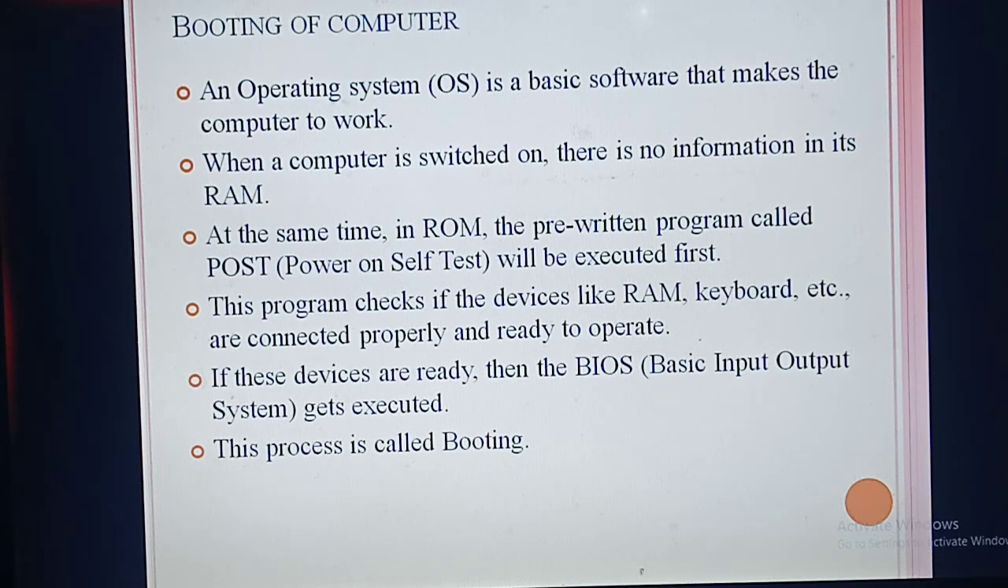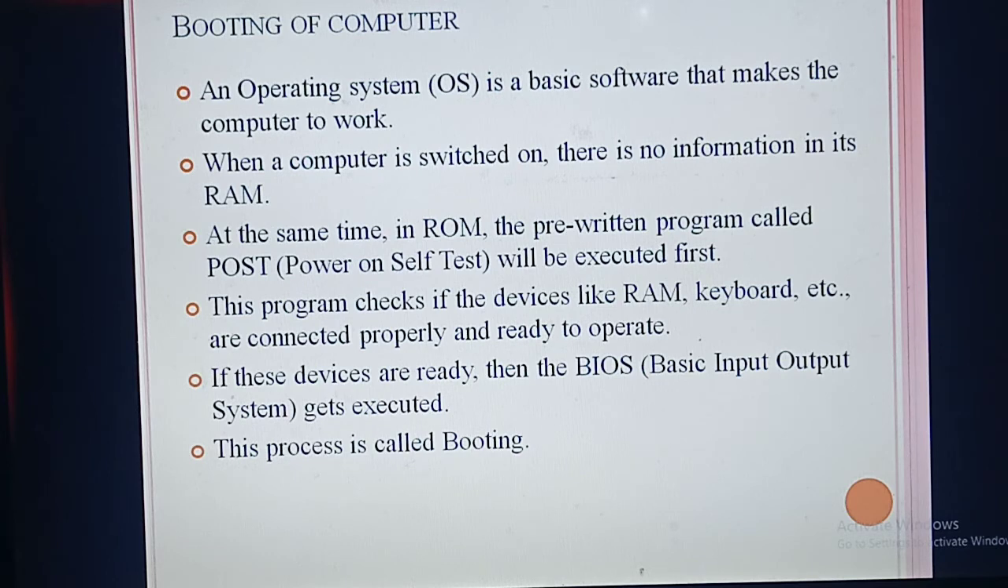Important one mark question, please note it down. ROM contains a pre-written program called dash. Important one mark question: POST, that is power on self-test. Immediately when you switch on the computer, this program will execute first. When you switch on the computer, at that starting stage there is no information in the RAM, but in the ROM a preloaded program is already there. That program called POST, power on self-test, will execute first.